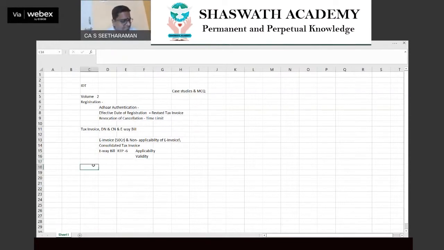And after completing these areas, these are the priority areas in this particular chapter. All the areas, debit note, credit note, everything you will have a look at. Different types of invoices, everything you will have a look at, no doubt. But prediction is, you will have to maintain the difference.